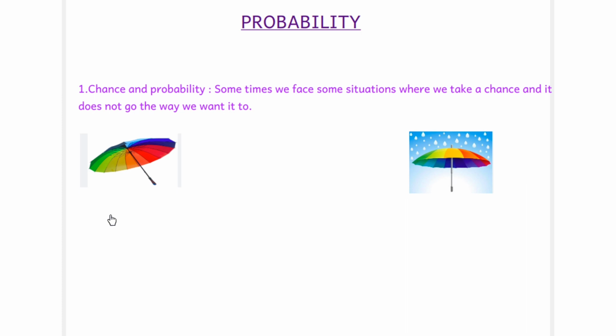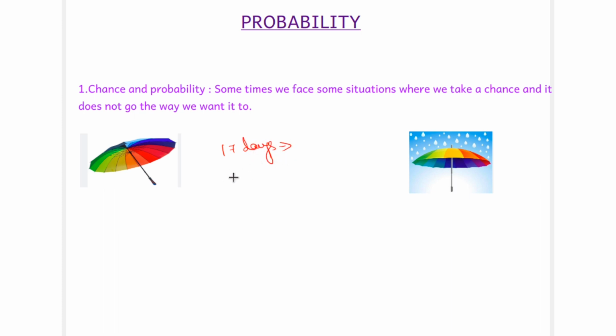Now see, these are examples where the chances of a certain thing happening or not happening are not equal. How are they not equal? Suppose we have carried an umbrella for 17 days regularly and it doesn't rain.